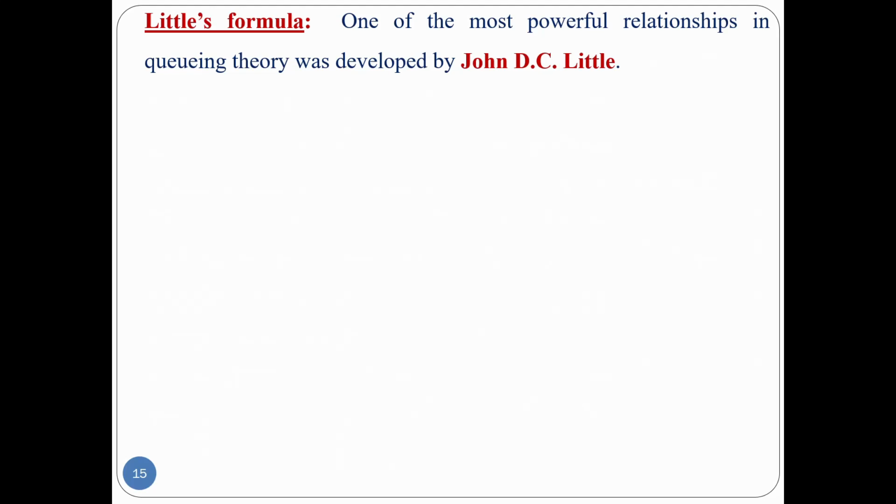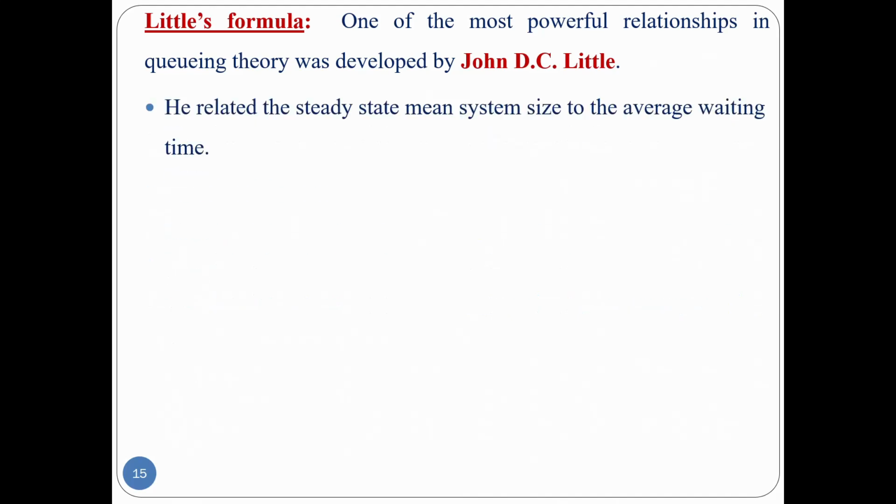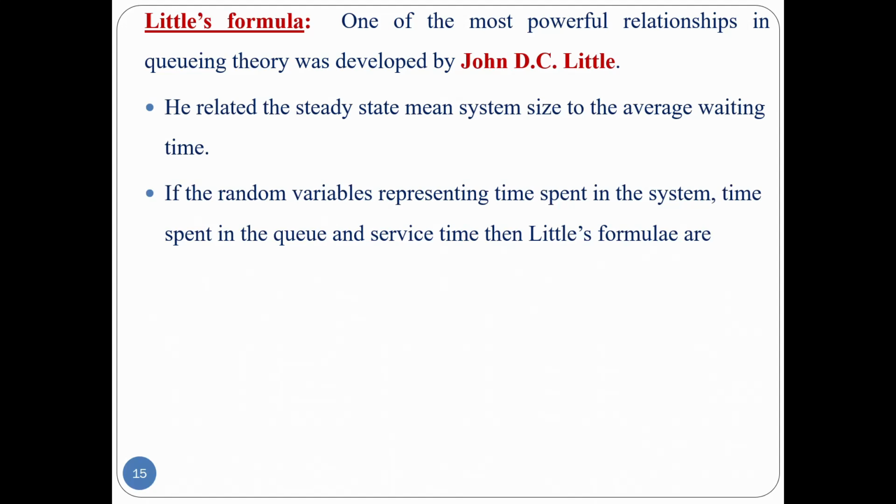Next, Little's formula. One of the most powerful relationships in queuing theory was developed by John D.C. Little. He related the steady state mean system size to the average waiting time. If the random variables represent time spent in the system, time spent in the queue and service time, then Little's formulas are Ls equal to lambda Ws, LQ equal to lambda WQ, Ws equal to WQ plus 1 by mu, and Ls equal to LQ plus lambda by mu.